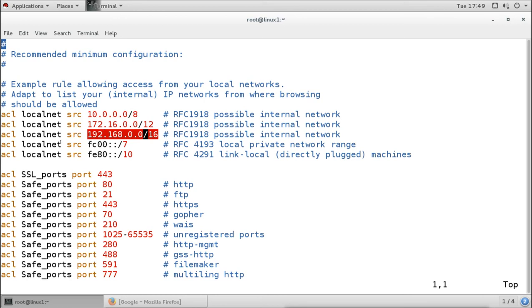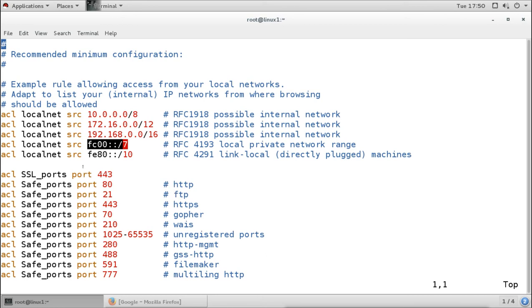The same for IPv6, it is actually called link-local addresses, which are private, dynamic, automatic IP addresses for IPv6. Then we also have these private addresses in IPv6. So it is defining the private addresses here.